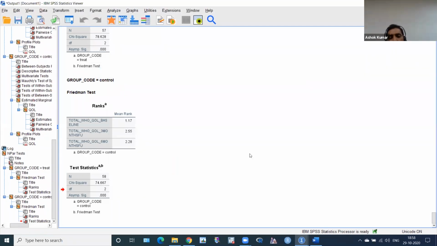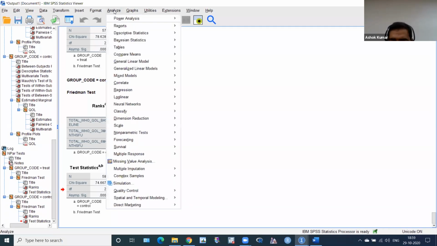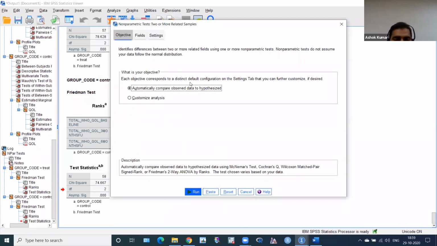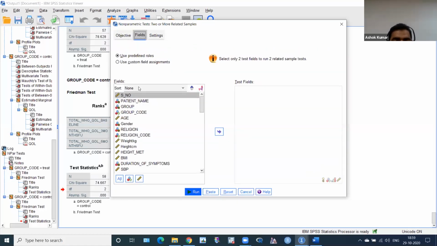So for post hoc analysis of the Friedman test, I have to further analyze. And how do I have to further analyze? Because I have to do post hoc analysis for Friedman. So click analyze, then click non-parametric, and then click here. Don't go into legacy dialogs again. Related samples, please click here. This dialog will come. So just click, this is the objective, non-parametric, 2 or more related samples. You just click fields, and in the test fields,